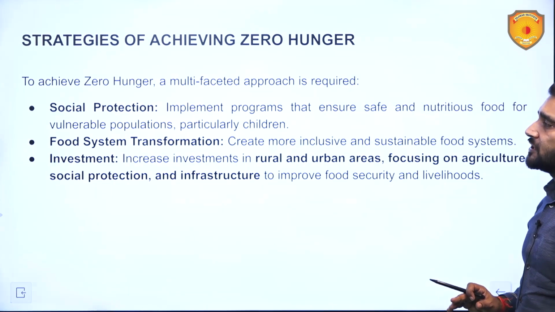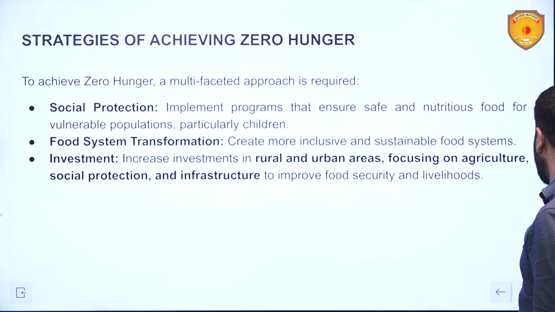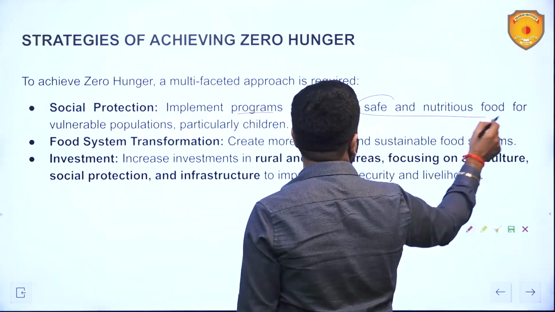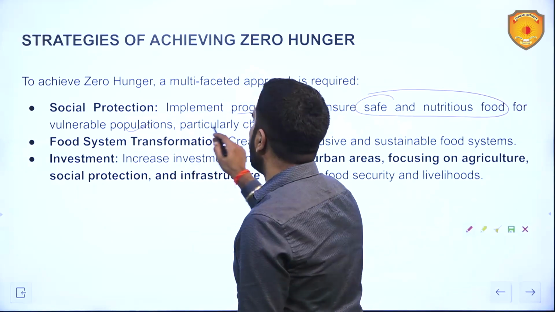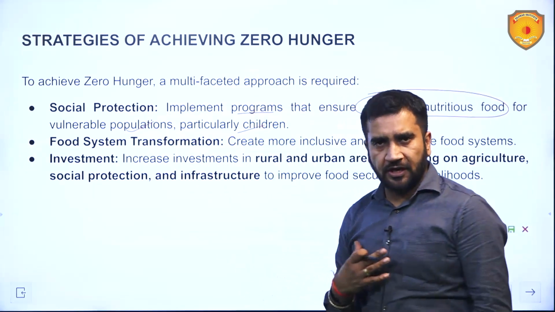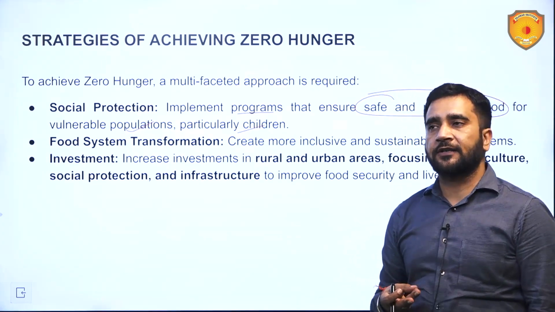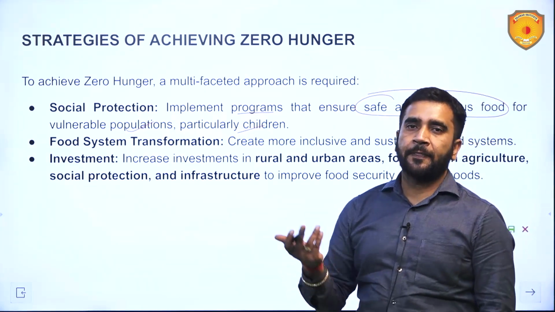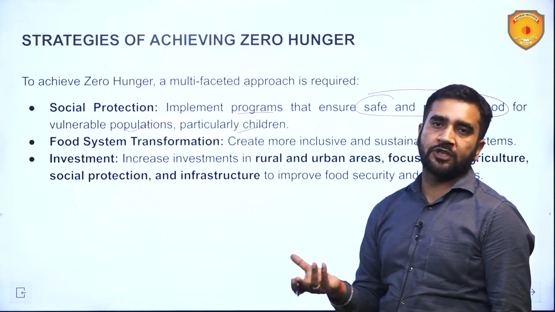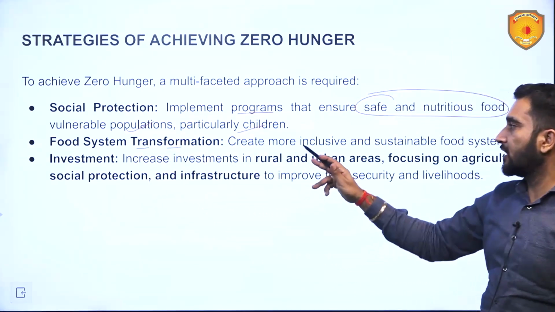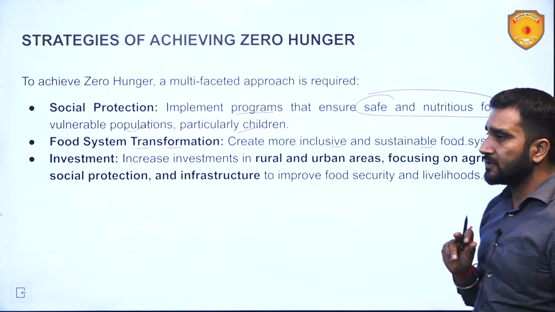Strategies of achieving zero hunger. First is social protection. Implement programs that ensure safe and nutritious food for vulnerable populations, particularly children. India also runs these kinds of programs in the form of the National Food Security Act or Pradhan Mantri Garib Kalyan Anna Yojana. Then we have midday meal schemes for school children going to school. We'll see to that. Food systems transformation: create more inclusive and sustainable food systems.